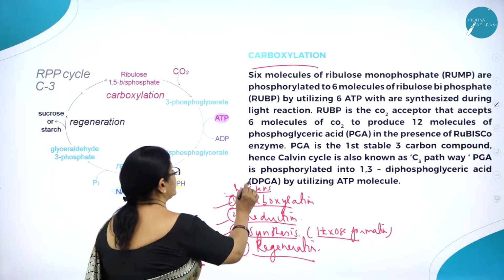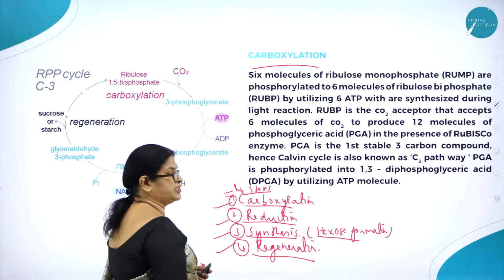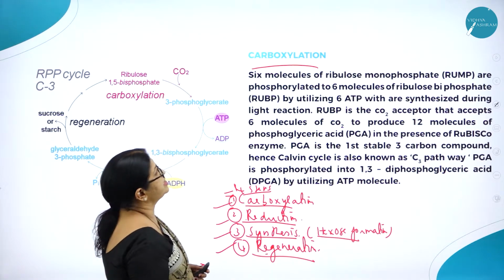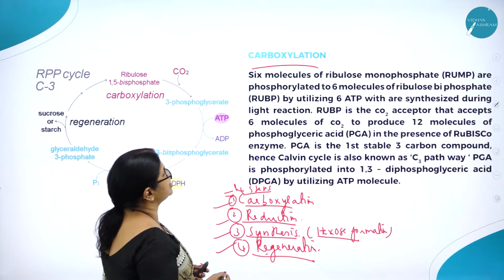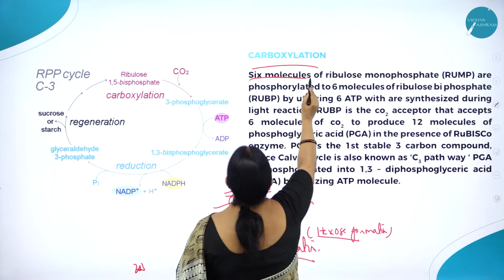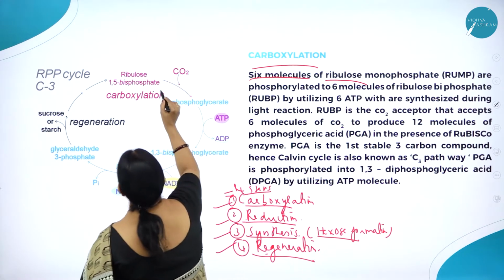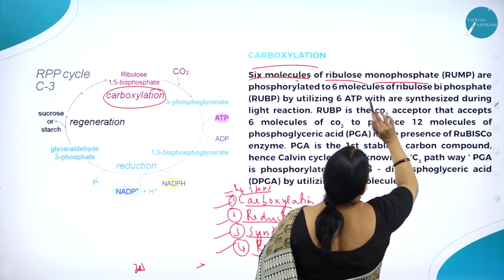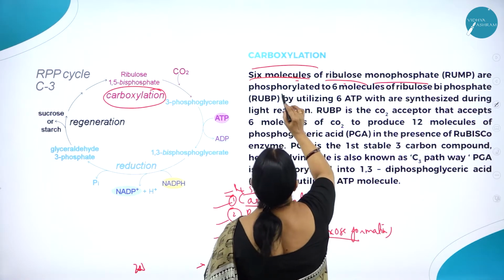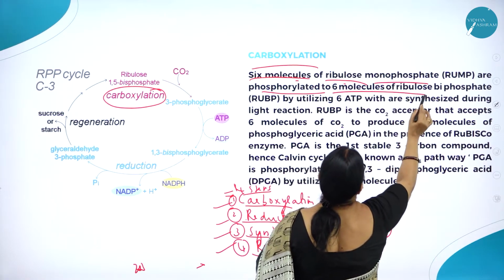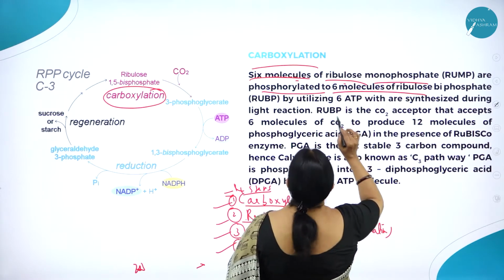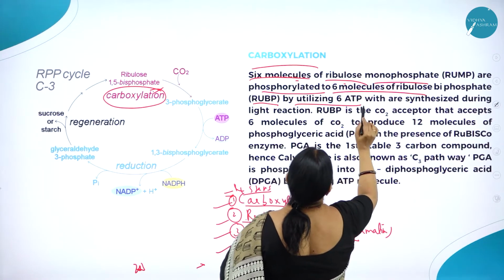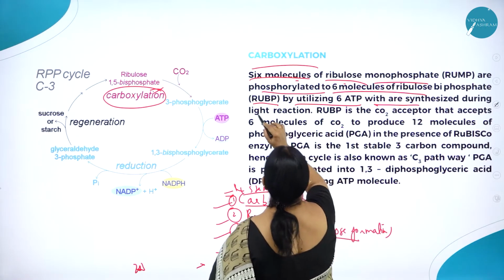So Calvin cycle, or the dark reaction, or C3 pathway involves 4 very important steps. First step is called carboxylation. Second one is called reduction. Third one is called synthesis or hexose formation. Fourth one is called regeneration. Now let us understand one by one. Carboxylation: 6 molecules of ribulose monophosphate, that is RUMP, are phosphorylated to 6 molecules of ribulose biphosphate, RUBP, by utilizing 6 ATP which are synthesized during light reaction.